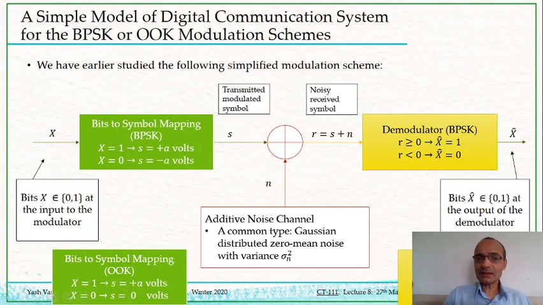And whenever R exceeded that A divided by 2, we decoded R as bit 1, otherwise we decoded that R as bit 0. So this is a simple model of two digital modulation schemes.